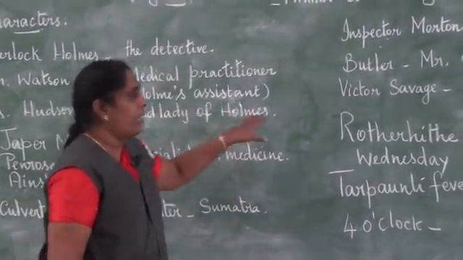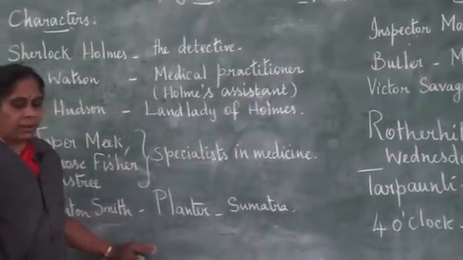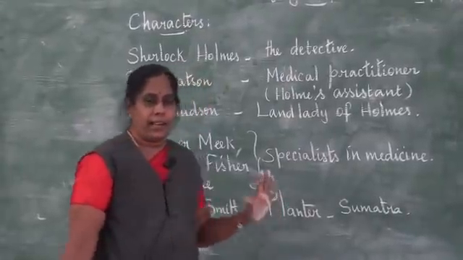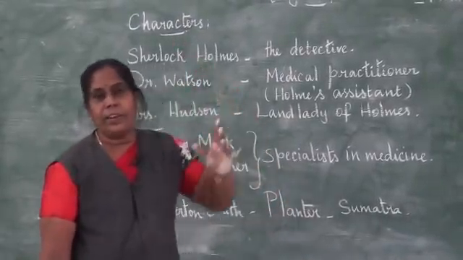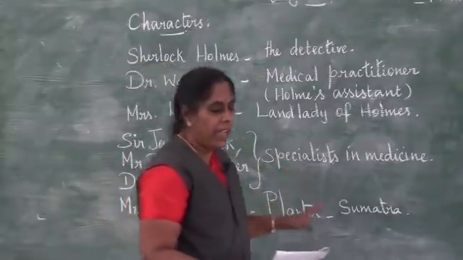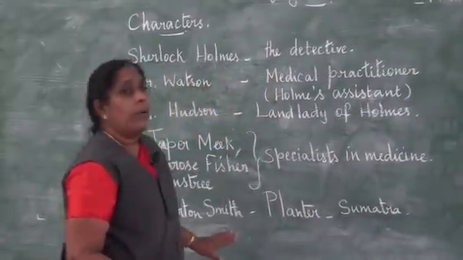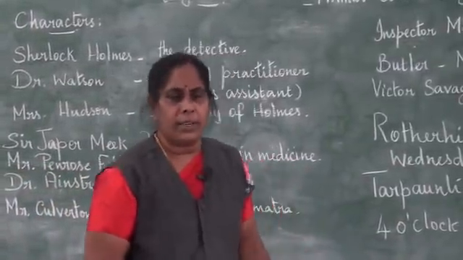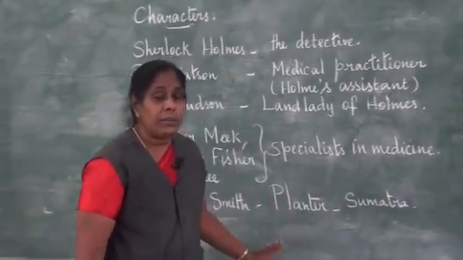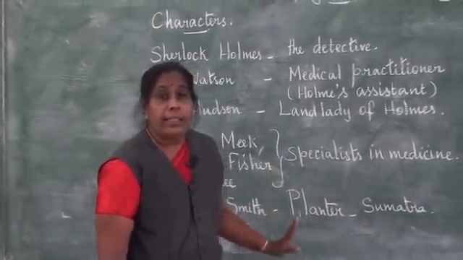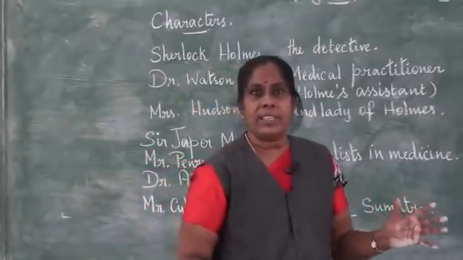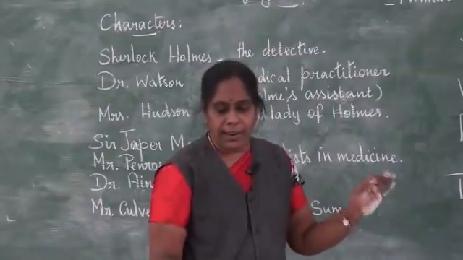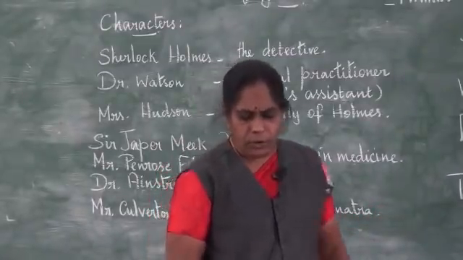After entering the room, he saw this Culverton Smith, what type of a person, physique he was. He was a person who was frail. He was weak looking, bald headed. You know what bald headed is? Without much hair. And in the beginning he did not want to talk to Watson. But when Watson told him that Holmes was not feeling well, then he became alert. He was interested. The moment he heard that Holmes was sick, he was very happy and alert. So immediately he asked him, what was wrong with him?